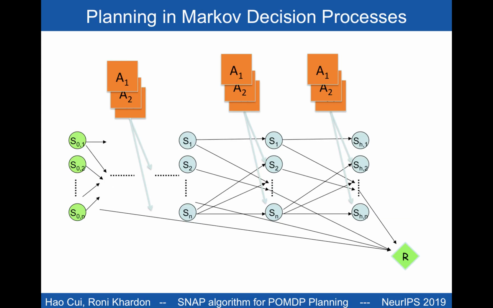Planning under uncertainty in MDPs can be captured using a dynamic Bayesian network that shows the evolution of states over time from left to right, conditioned on actions. The goal is to find an assignment to action, the orange nodes, that maximizes the expected cumulative reward, represented by the R node on the bottom right. Here it is assumed that the agent knows the state when choosing the next action.